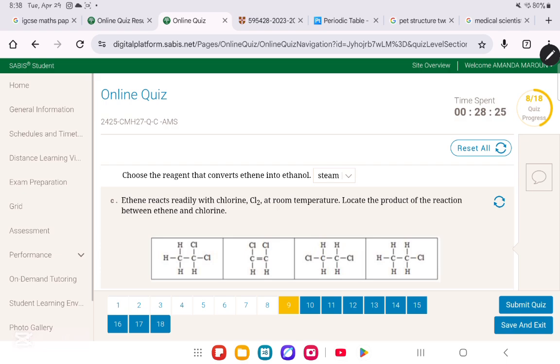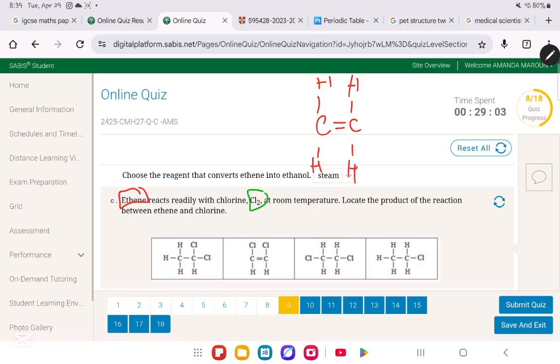We move on to part C. In part C, it says ethene reacts readily with chlorine, Cl2, at room temperature. Locate the product of the reaction between ethene and chlorine. Okay, so again, we are dealing with the alkene. Ethene, so it's going to be 2 carbons double bonded, and we're going to have 1, 2, 3, 4 hydrogens. Now they said you are adding to it chlorine.